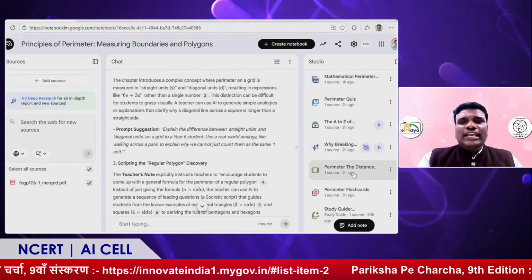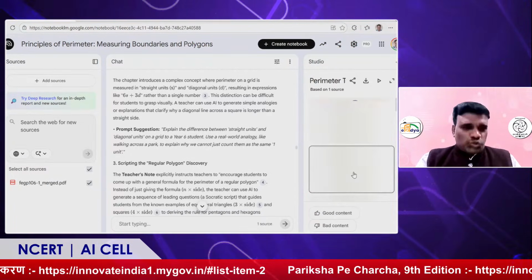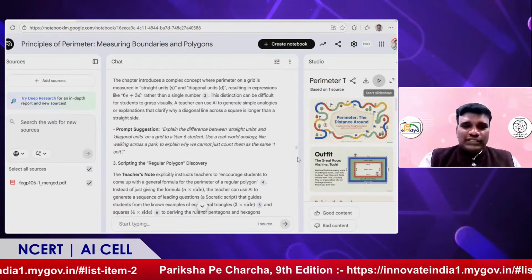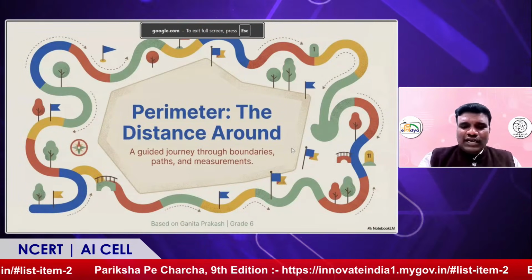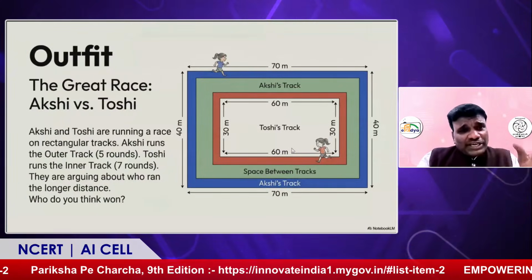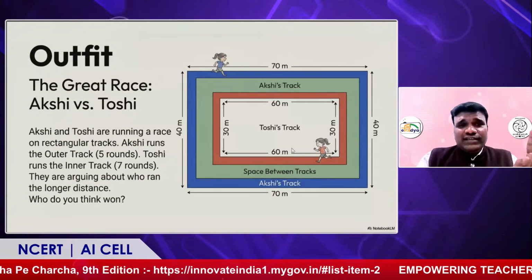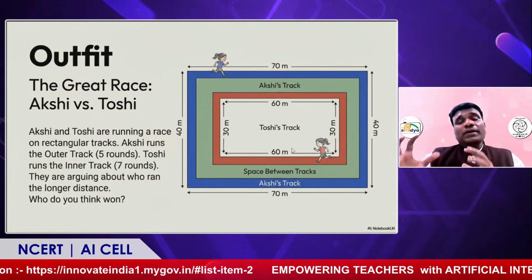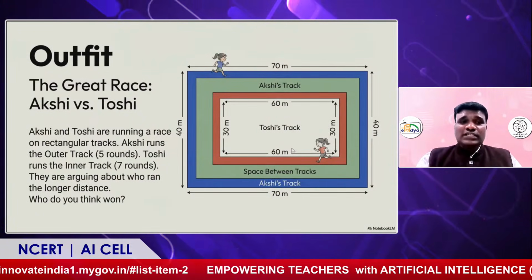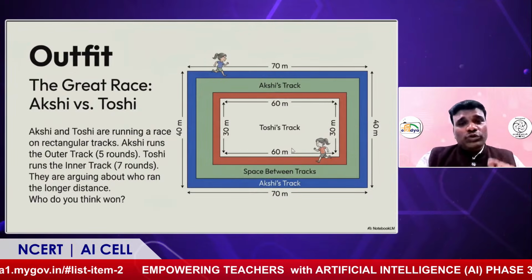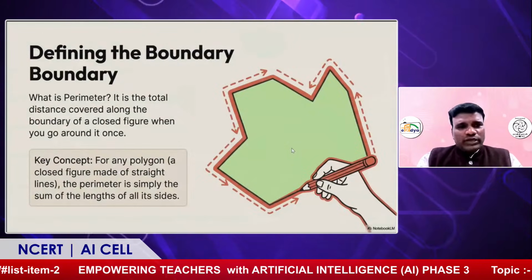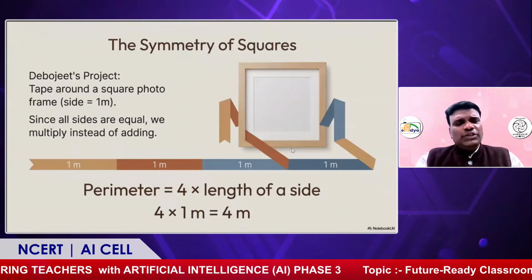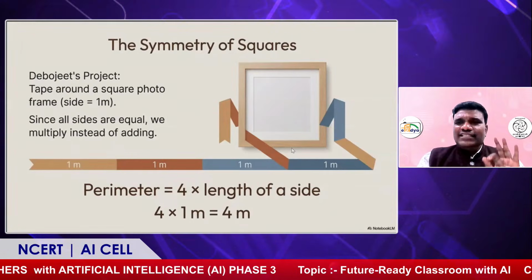I can also create beautiful slideshows. For example, you can see how the slideshows are there. It is created in this application about that particular content. I'm taking only one content, and in one content, look at how many different types of material I can give to my students. That is a very important thing to keep in mind. You can see what the boundary is, the shortcut for a rectangle, the problems, everything you are able to create. That is the third thing.